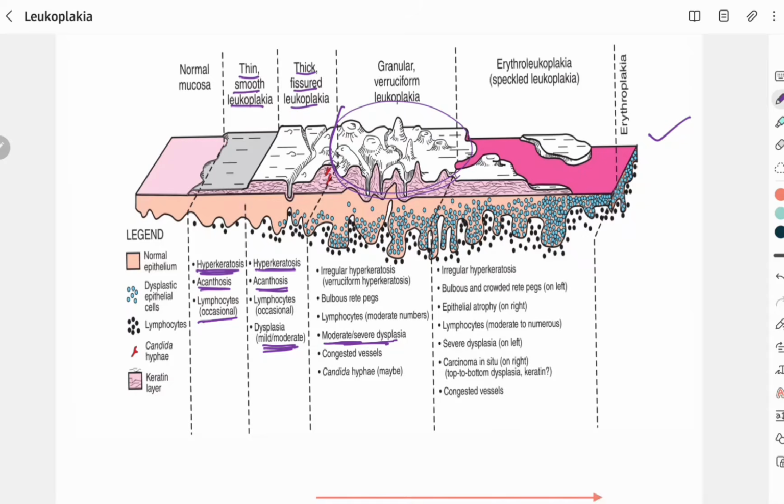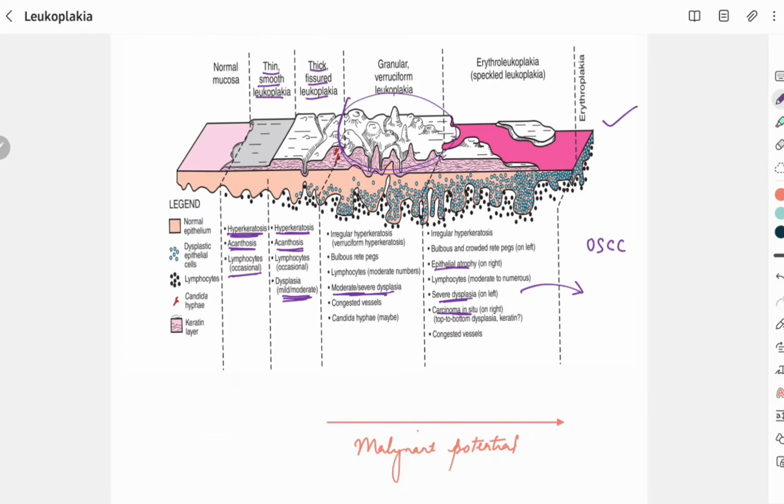Then after which there will be epithelial atrophy and severe dysplasia, and it can result in carcinoma in situ, where the dysplastic feature is present in the entire epithelium, but it would not invade the connective tissue. So once it invades the connective tissue and crosses that line, it is called oral squamous cell carcinoma. Now I think you get the point why leukoplakia is considered a potentially malignant disorder, and how from normal mucosa it goes into erythroplakia, then it goes into oral squamous cell carcinoma.